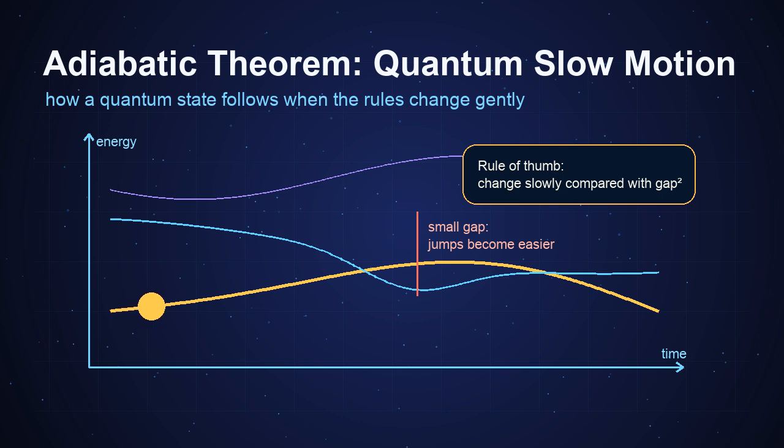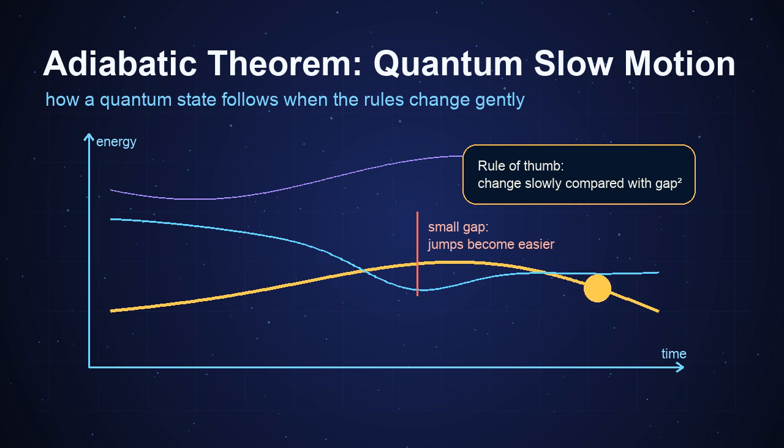The warning label is the energy gap. If two levels come close together, the system can jump. A useful rule of thumb says, change slowly compared with gap squared. Bigger gaps make adiabatic following easier.